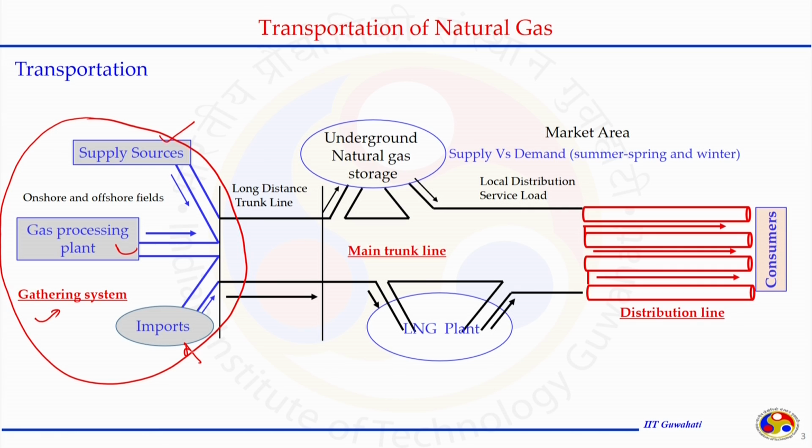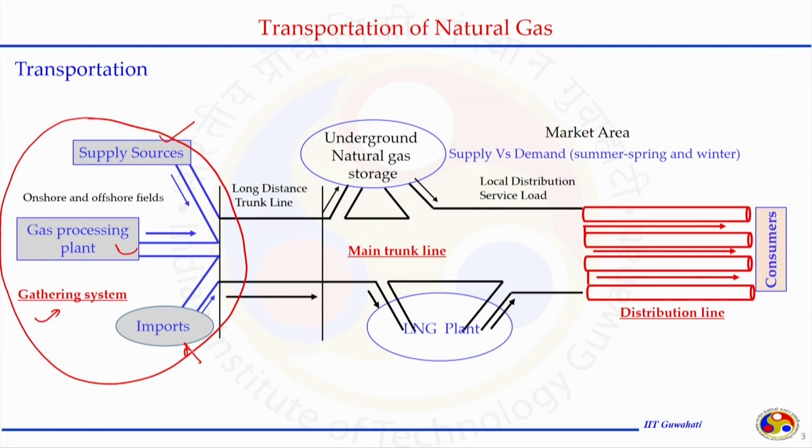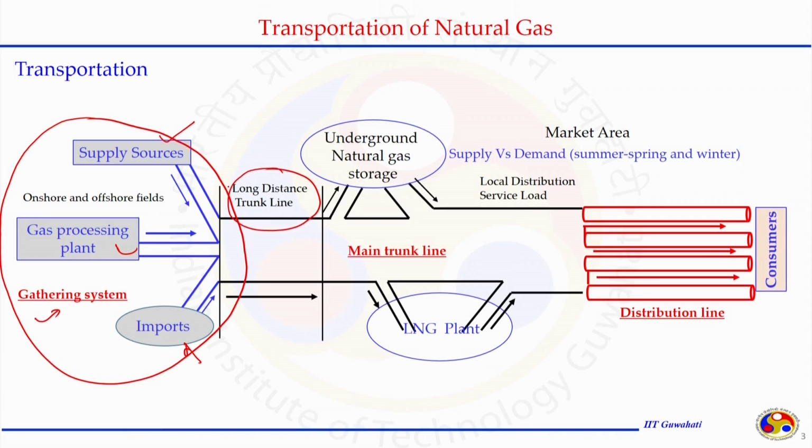They may have different parts in the pipeline system where they can be included through the long distance trunk line system and put into the main trunk line.